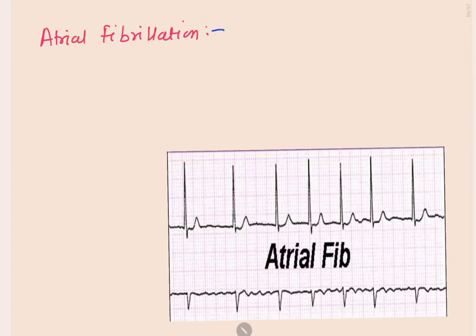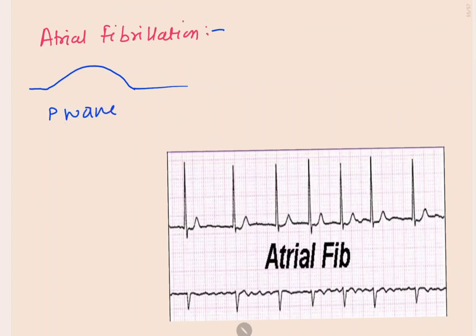What is atrial fibrillation? As we all know, the SA node produces an impulse, that impulse carries forward in the right atrium and then the left atrium, and then both atria contract together, which is shown by a large P wave in the ECG.